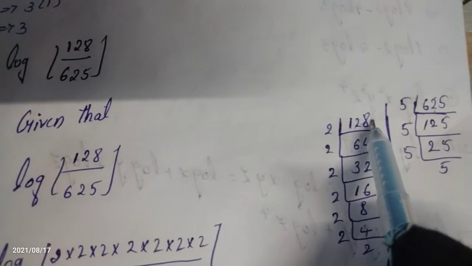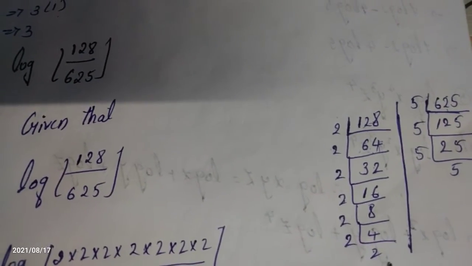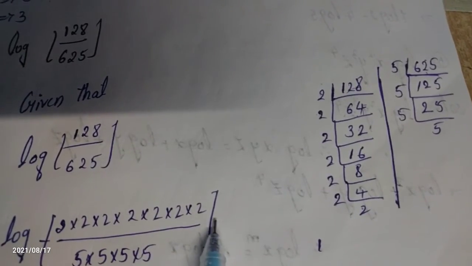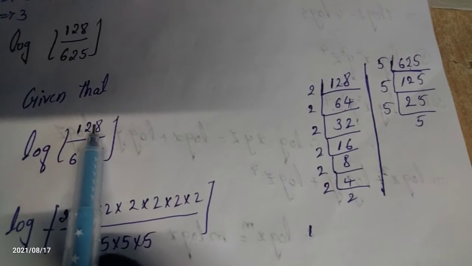128. 128 can be written as 2 into 2 into 2 into 2 into 2 into 2 into 2. How many 2s are there? 7 2s are there. Just in place of 128 we are writing the 7 2s with the help of multiplication. We are converting the numerator now.